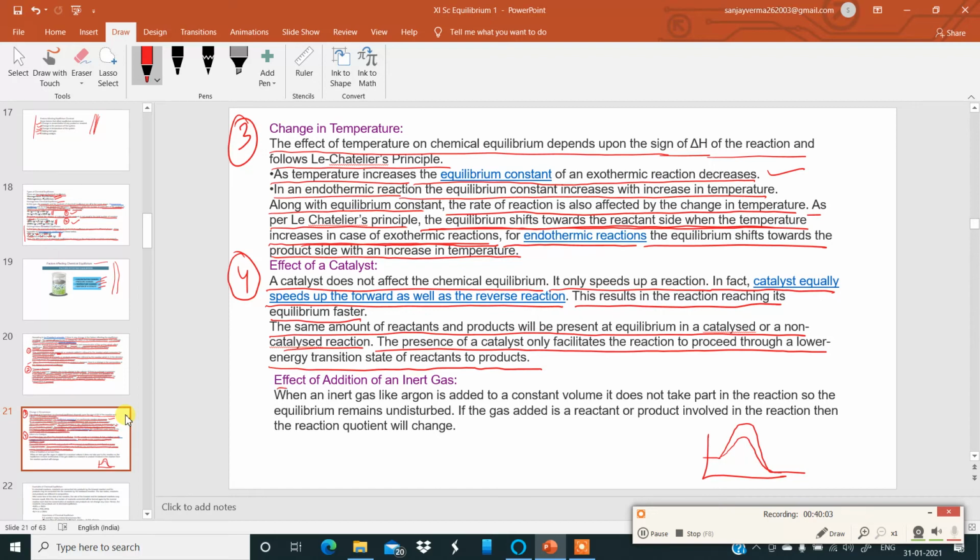Now, effect of addition of an inert gas. When an inert gas like argon is added to a constant volume, it does not take part in the reaction, so the equilibrium constant remains undisturbed. So remember number 4 and 5. Catalyst does not affect chemical equilibrium, neither does the addition of inert gas affect the equilibrium of a reaction. If the gas is added to a reactant or product involved in the reaction, then the reaction quotient will change.